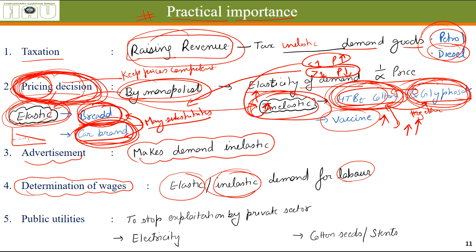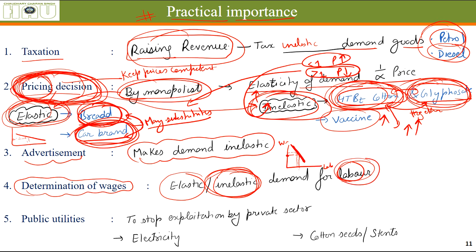Let's say the demand for labor in a factory is inelastic. These are the wages, this is the quantity demanded of labor, and this is the inelastic demand curve. Even if the labor goes on a strike to increase their wages by a little amount, the quantity demanded will not reduce very much, because the demand curve is inelastic.